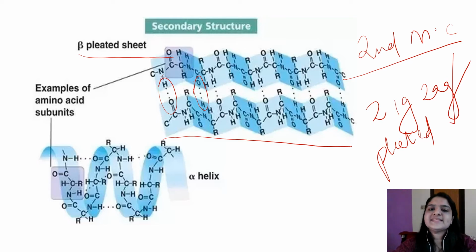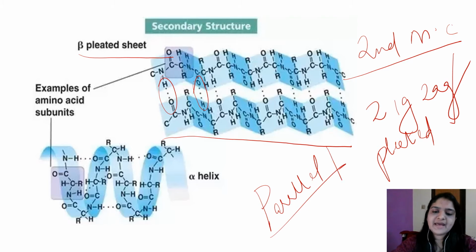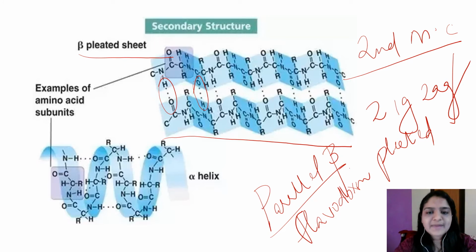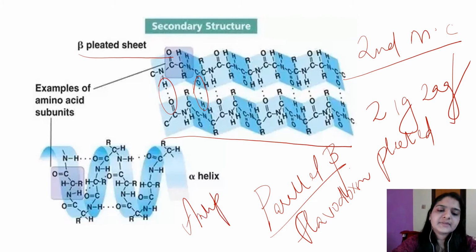Okay, fine. And what is an example of a protein whose major structure is parallel beta sheet? Flavodoxin. Flavodoxin has parallel beta sheet, and anti-parallel beta sheet, the example is silk fibroin.